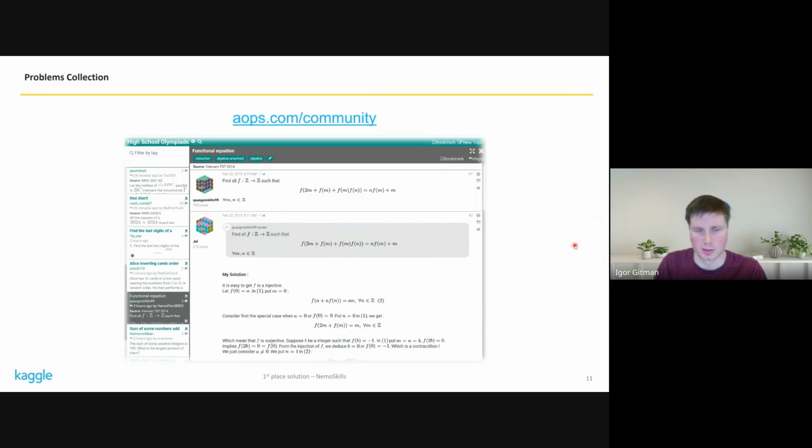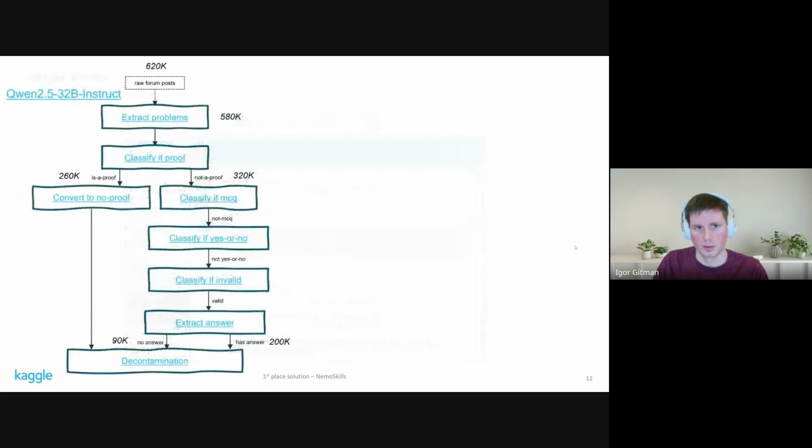This one's relatively clean. Sometimes there are multiple problems presented, and people discuss both or many. Sometimes there are no problems at all. Sometimes the solutions are correct. Sometimes people point out mistakes in them. So it does require quite a bit of processing to get clean data out of this raw format.